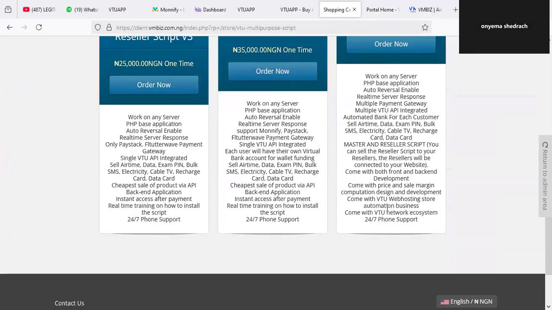It also supports multiple API switch on this particular package. So these are the things that differentiate each of the packages. You can see it here, multiple API switch, and it also supports other things that are very vast. I just want to show you all the features, so you should be able to know what you are getting even before you make your payment.